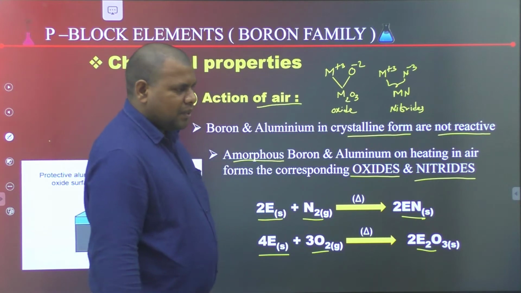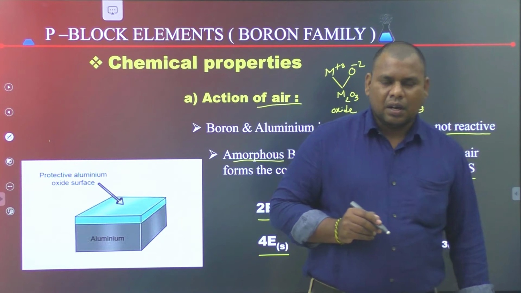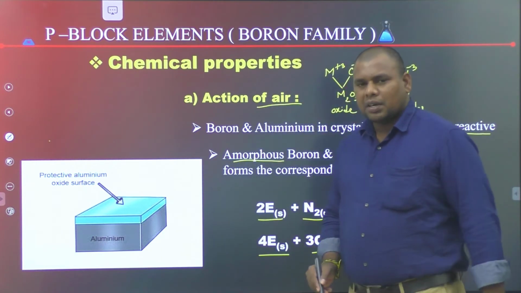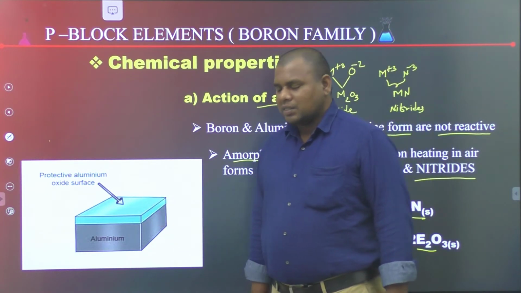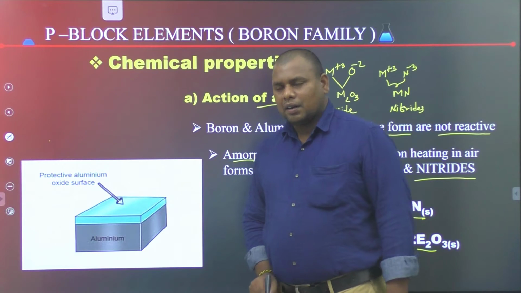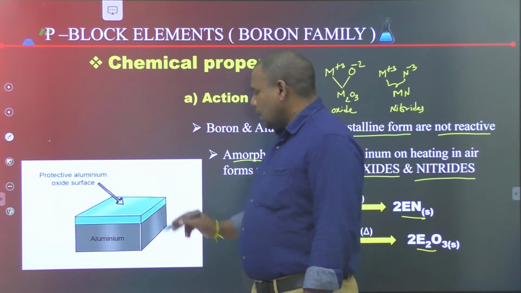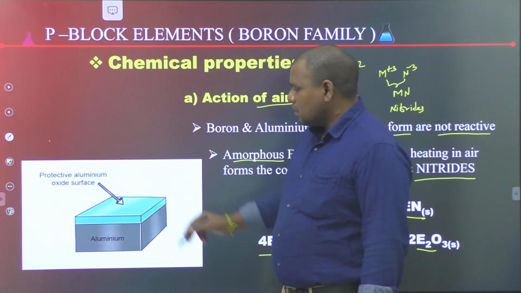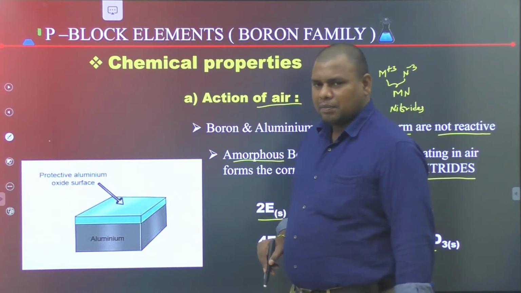But aluminium does not react completely with oxygen because of the formation of a protective oxide layer on the surface of the aluminium metal.